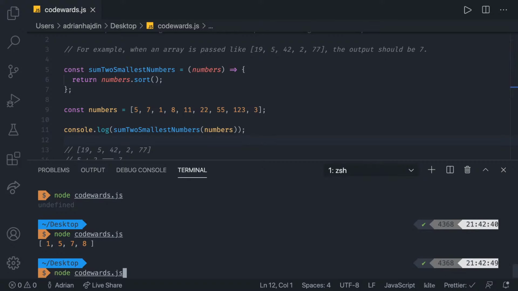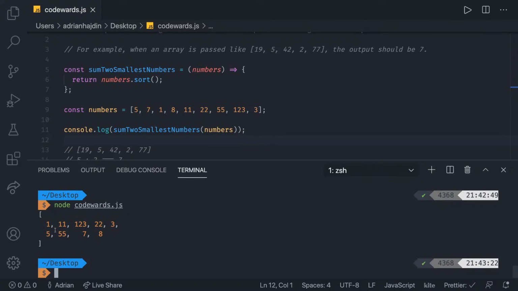I'm gonna run it now, and there we go. We get 1, 11, 123, 22, 3, 5, 55. So obviously that doesn't work, right? So what we want to do in that case is use a sort function to make it work. We don't simply want to do this, because it's not gonna sort them.